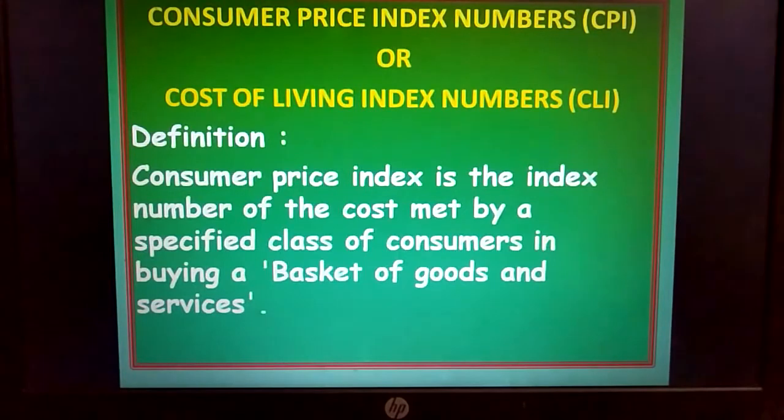Further, different classes of people will be buying different kinds of goods, which may have different prices. That's why, if in general we speak of cost of living or consumer price index number, it is not justifiably explained. When we specifically say specified class of consumers or specified class of people, then we will be able to understand it very clearly.